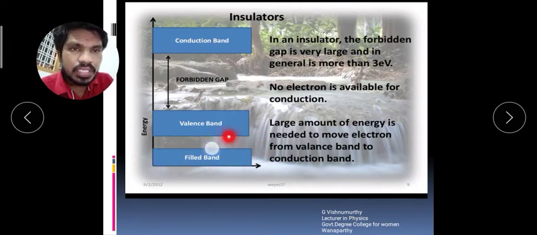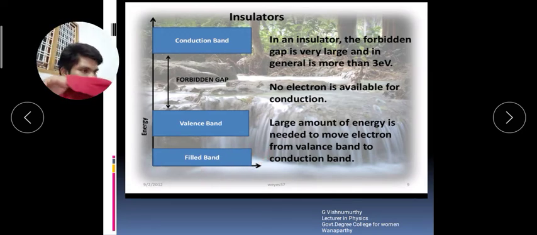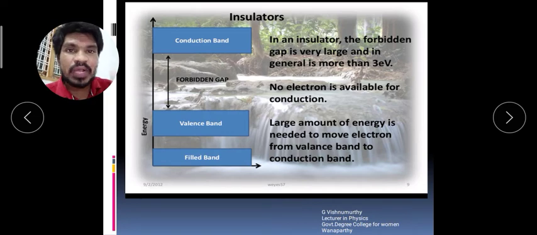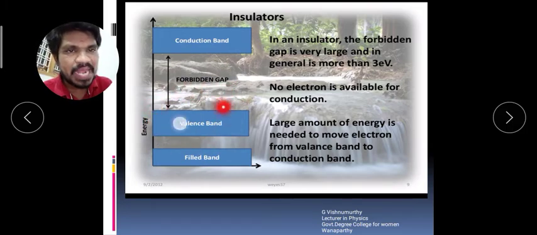So the 10 electrons do not affect the current conduction. Only the 4 electrons which are present in the valence band are influenced in the current conduction. This is the valence band.